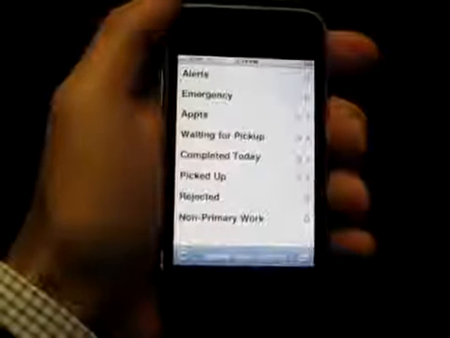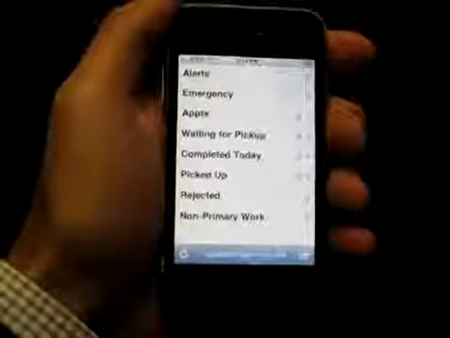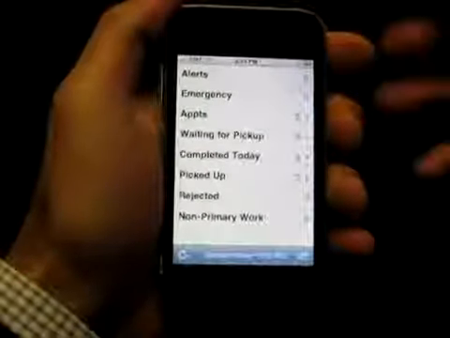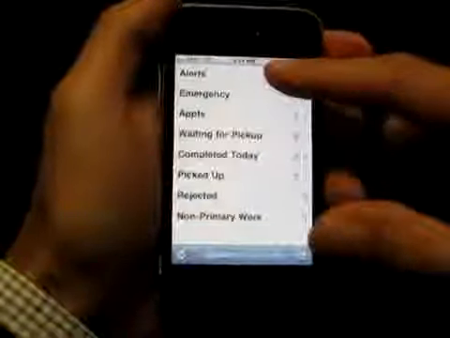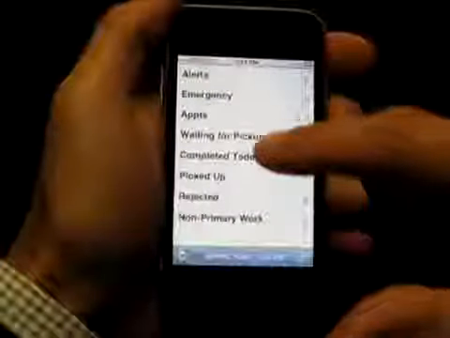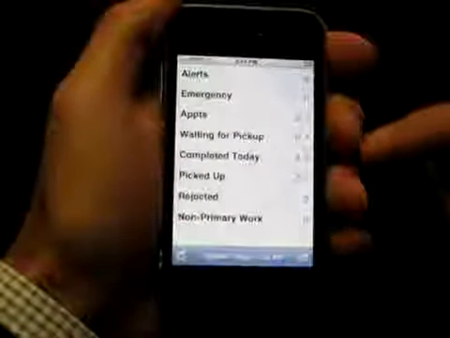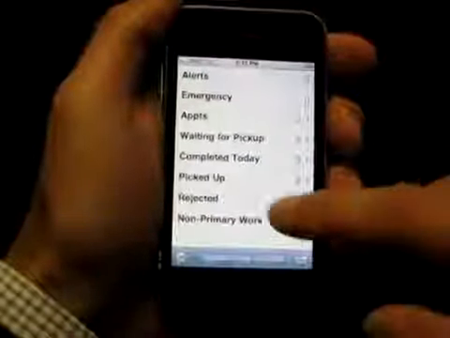Let's do a quick demo of the iPhone application for Intuit Field Service Management. Start simply enough. My work screen: emergency appointments, waiting for pickup, completed today, and so on. We'll go ahead and look at those work orders waiting for pickup.